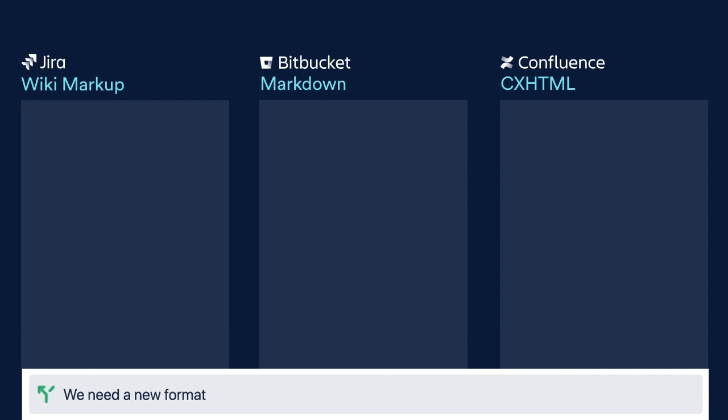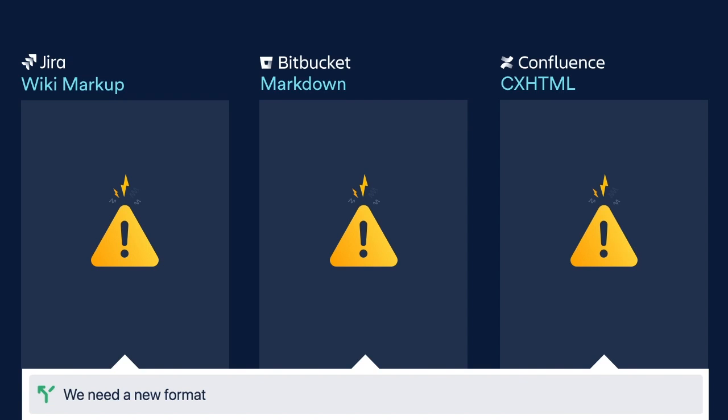But now what happens if we add a new element to the editor? How would we represent that in the existing formats? In wiki format we can't. There's no way to represent a decision in wiki markup today, nor is there in markdown, and not even in CXHTML. So if we wanted to add a new element, we need to touch three different products, make changes to three different formats, and that takes a long time to roll out a new feature to our customers.